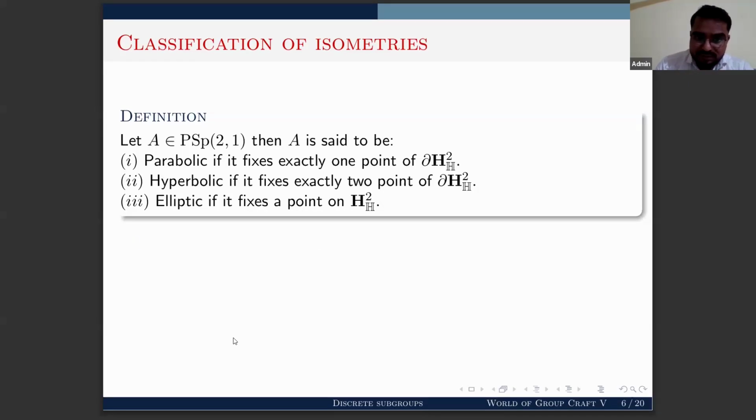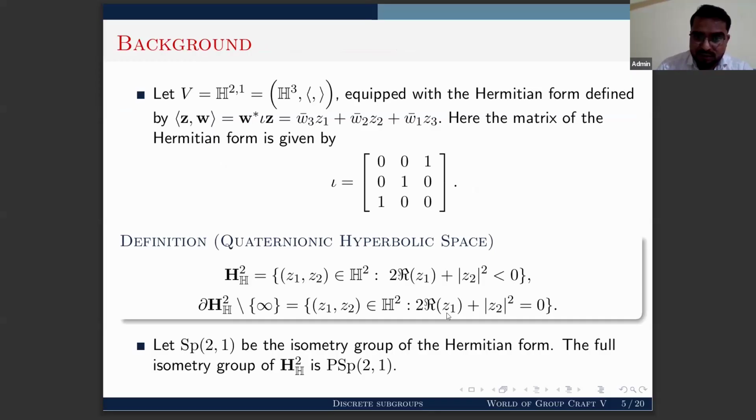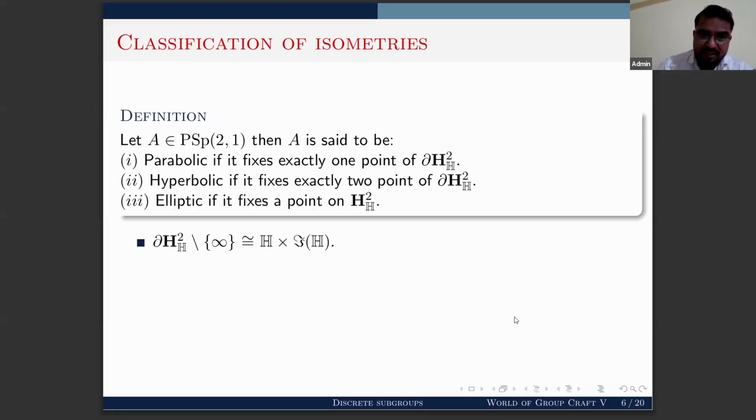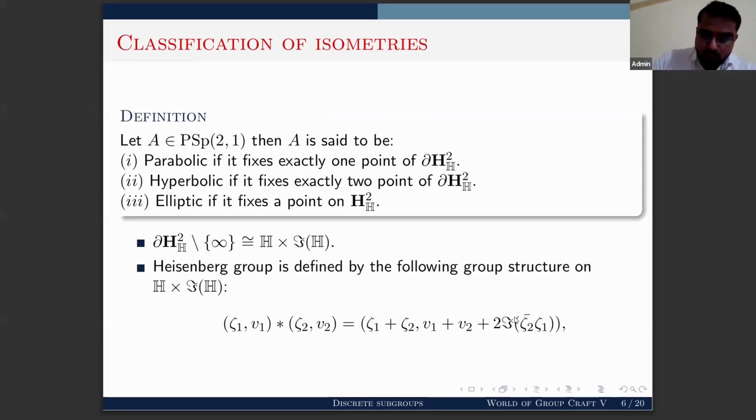Now, you can see that this is a description of the finite boundary points of quaternionic hyperbolic 2-space, but we can identify these finite boundary points with H times the imaginary part of H. We can give a group structure on this by taking (zeta1, v1) and (zeta2, v2), elements of H times imaginary H, and defining a star operation in this way. Due to the star operation, H times imaginary H becomes a group, and we will call that group the Heisenberg group.